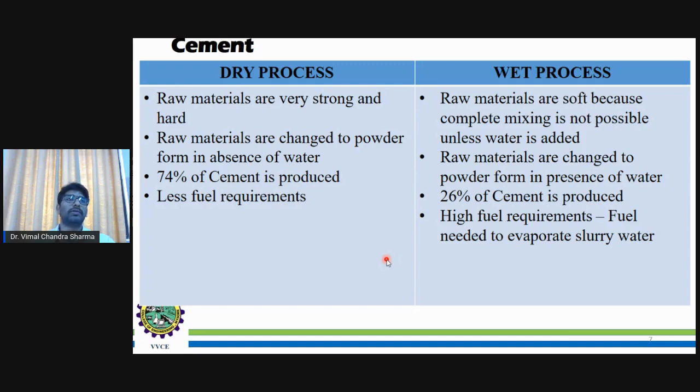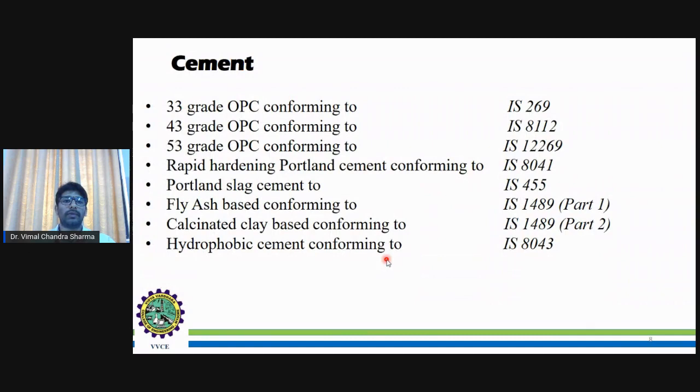During the dry process, the fuel requirement is less. When it comes to the wet process, the fuel requirement is high. When it comes to cement, we have several types according to the Indian standards. As you can see here, I mentioned 33 grade, 43 grade, and 53 grade ordinary Portland cement, which have a compressive strength of 33, 43, 53 Newton per mm square after 28 days. Again, rapid hardening, Portland slag, fly ash, calcined and hydrophobic cements conform to the respective Indian standard codes.